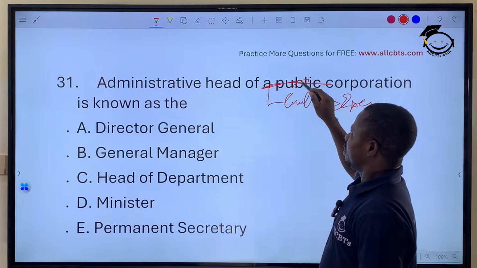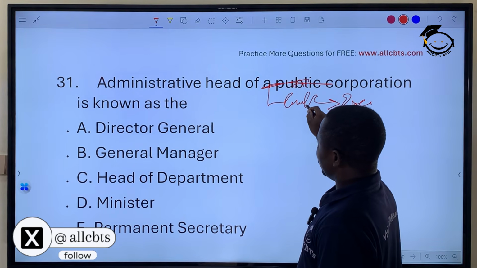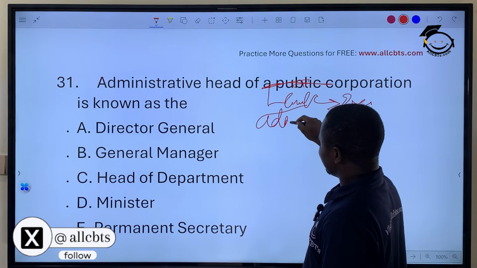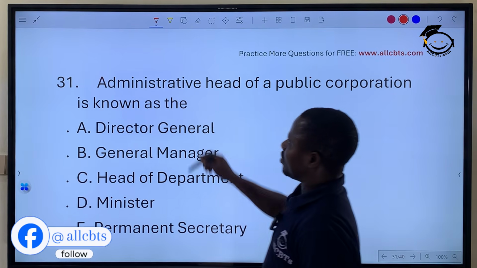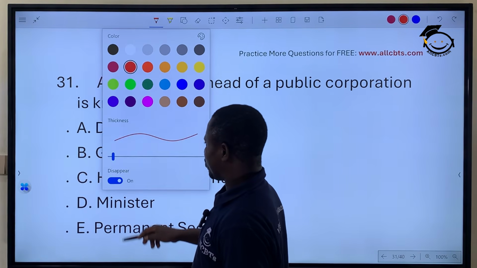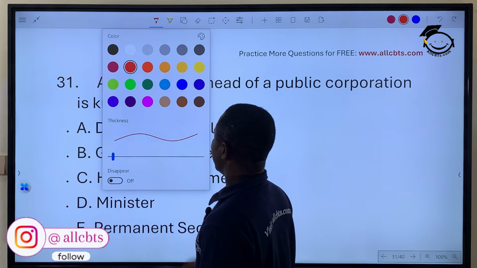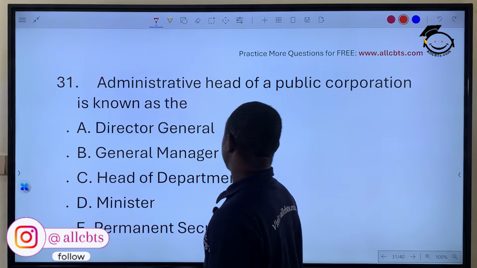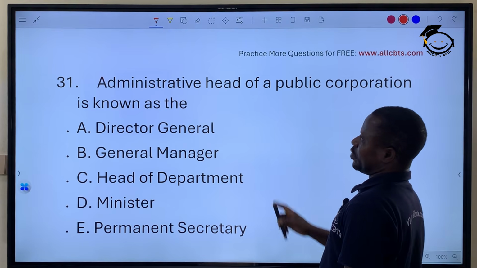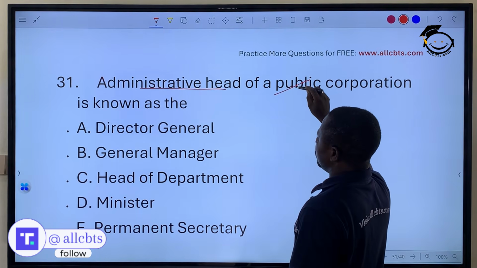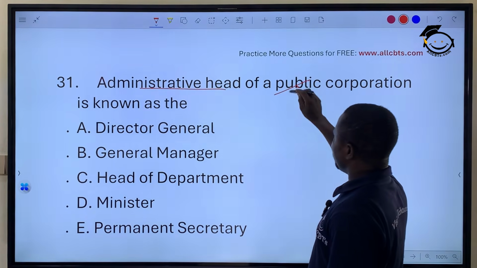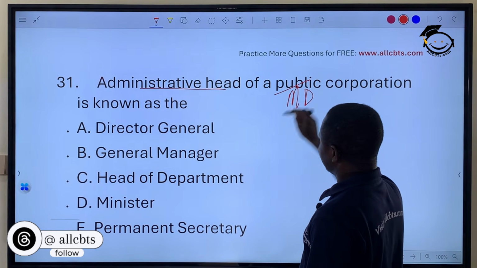So they both have what they call administrative head and, of course, political head. Here we're talking about the administrative head for public corporation, which is the managing director, MD.